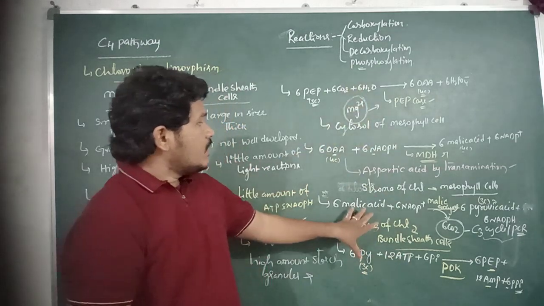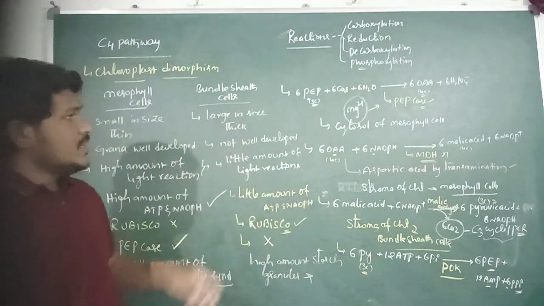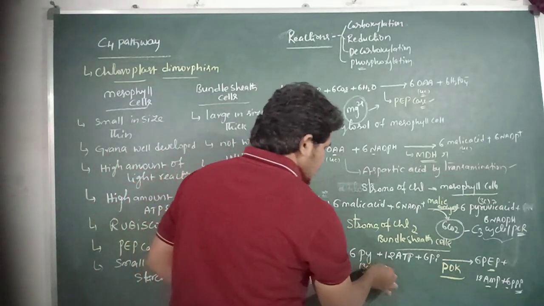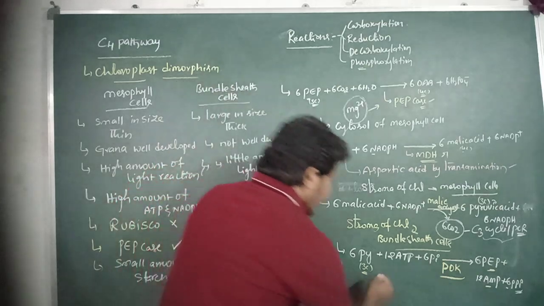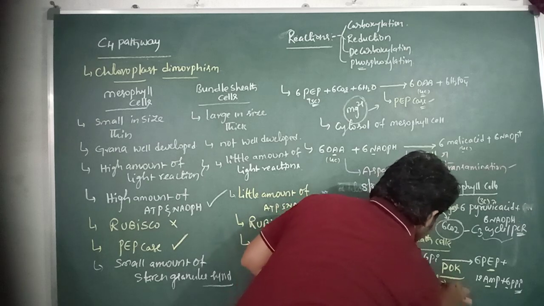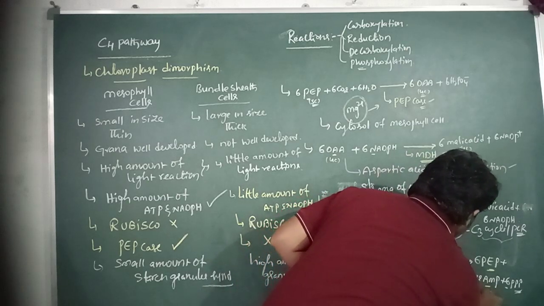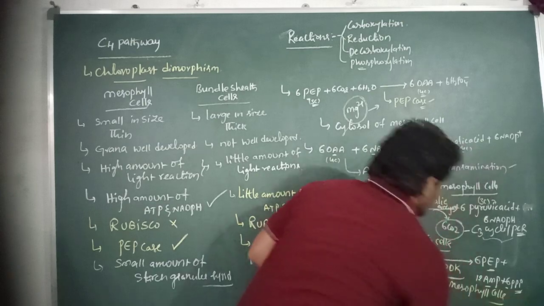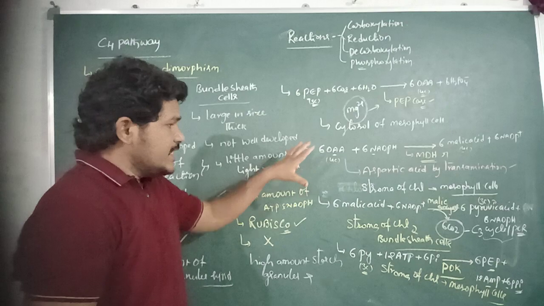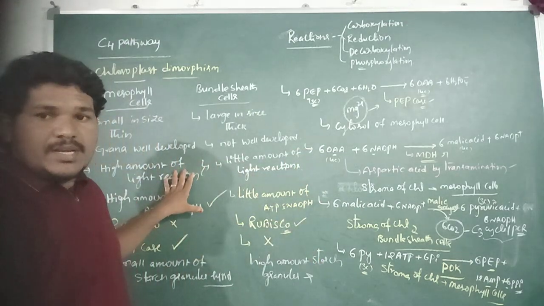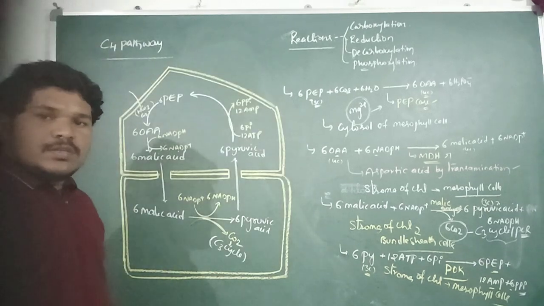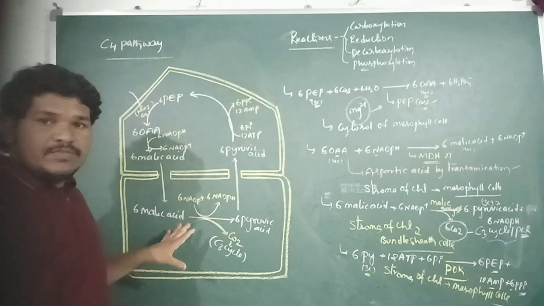So here these are the 4 reactions which occur in the C4 pathway. The last step of the reaction occurs in the stroma of chloroplast in mesophyll cells. I will explain all these reactions in the diagrammatic representation. So here this is the diagrammatic representation of the C4 pathway.